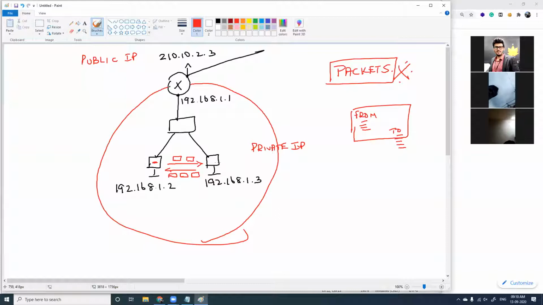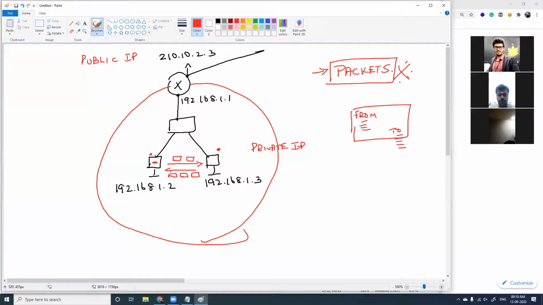Two computers, or a computer and a server, or any devices that want to communicate with each other, it will all be sent as packets. Even when you go for a video call or a voice call from Skype from this computer to this computer, that will also go as a collection of packets. So you have so many packets being transmitted up and down.